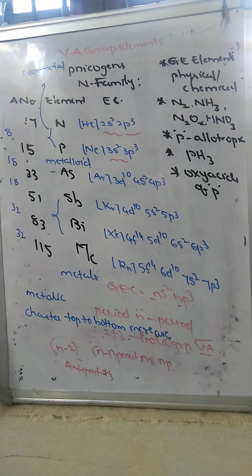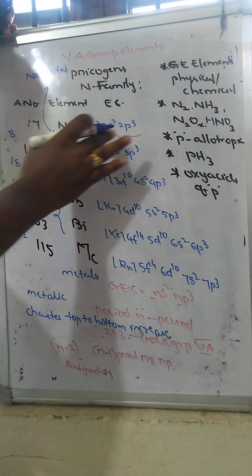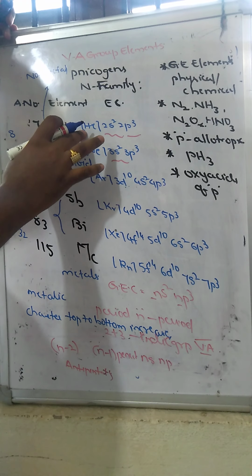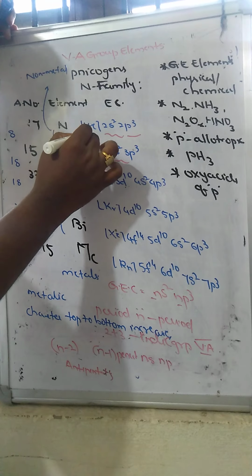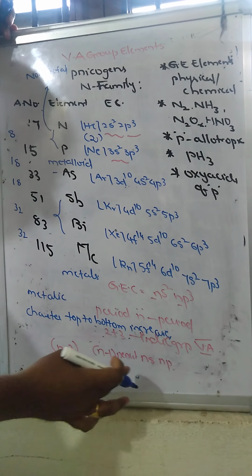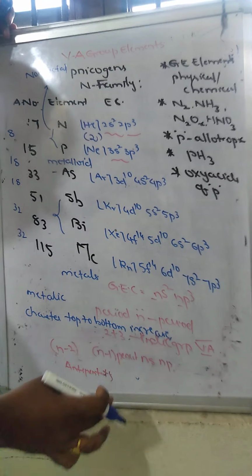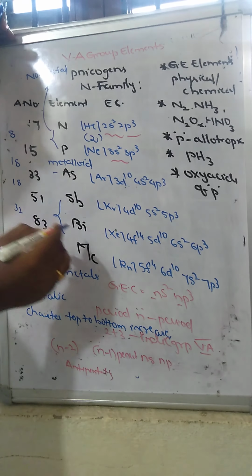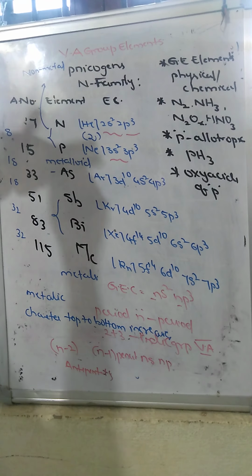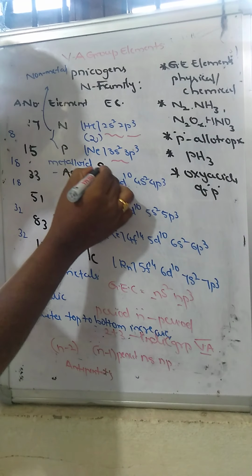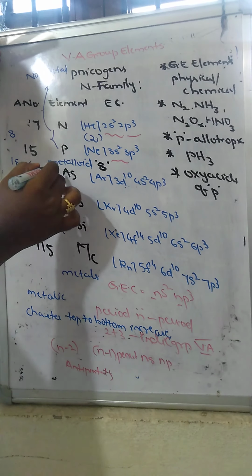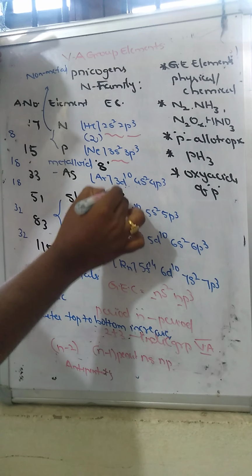If you observe the electronic configuration, in nitrogen the valency has 5 electrons. The shell before it is 1s2, the helium core. In the penultimate shell of nitrogen there are 2 electrons, whereas in phosphorus the penultimate shell has 8 electrons, and in arsenic the penultimate shell has 18 electrons.